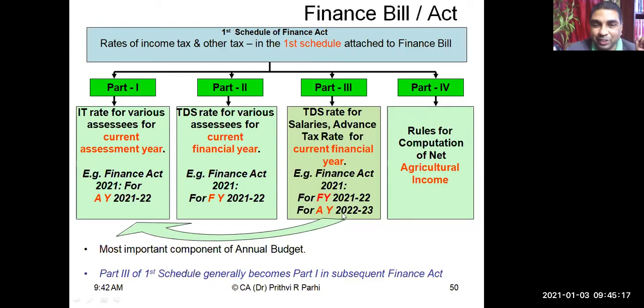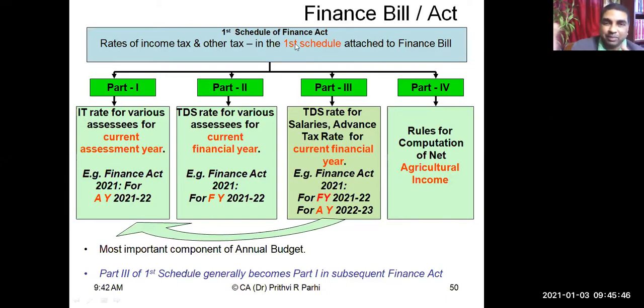But in Finance Act 22, what will happen? Part 3 will be copied and pasted here, and that will become part 1. So that is why, even if Finance Act 21 has not come, I'm still able to tell you the rates, because it is already there in the Finance Act 20. Only thing is that in the Finance Act 20, it was part 3, and the same thing will appear here as part 1. Are you getting it? So we already know the rates for the Finance Act.